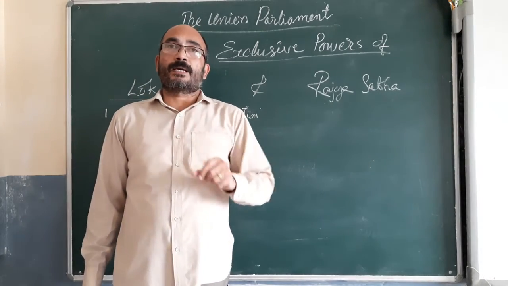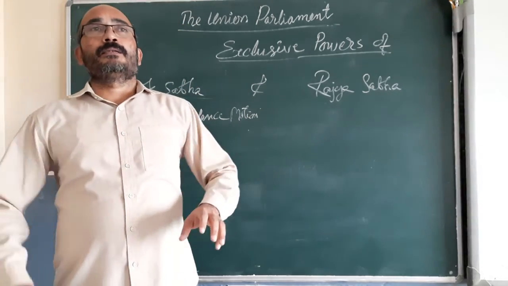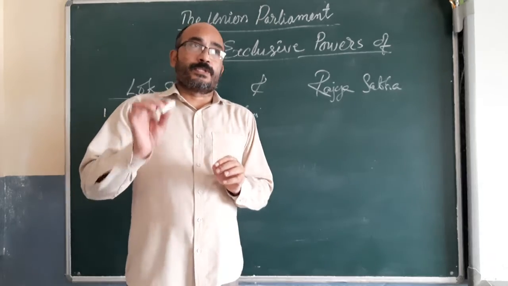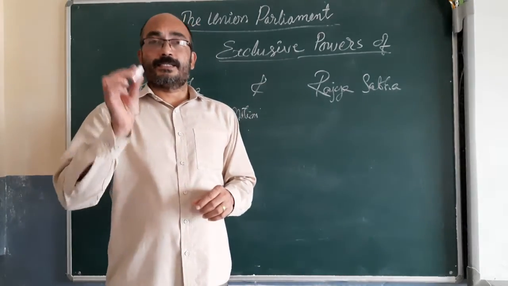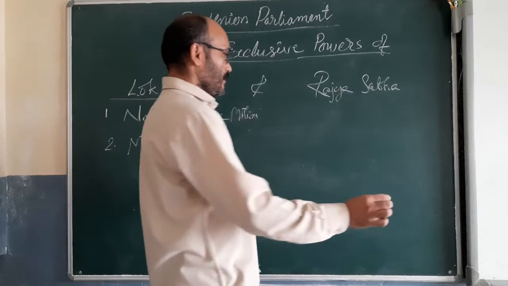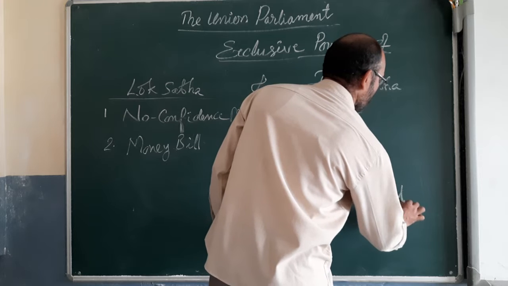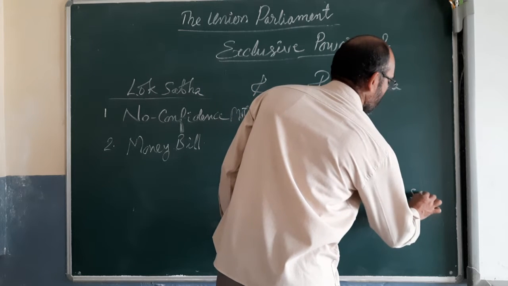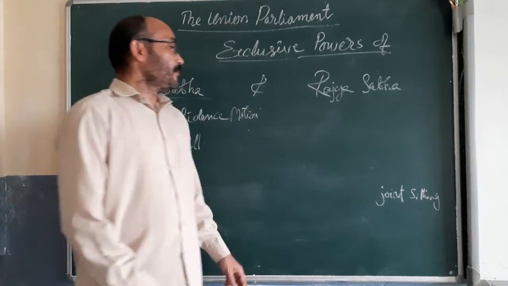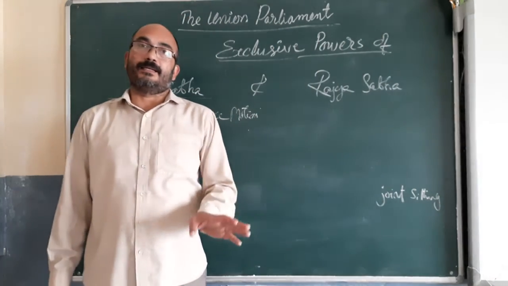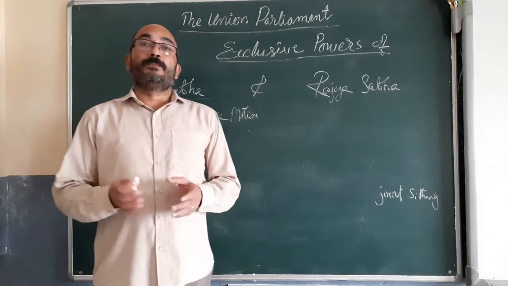Okay, deadlock over a bill. If there is a deadlock on a bill, then there will be a solution for that deadlock. That is called a joint sitting. Just for all of you to learn, joint sitting. A joint sitting of both houses is held, and in the joint sitting, again the matter will be put to vote.